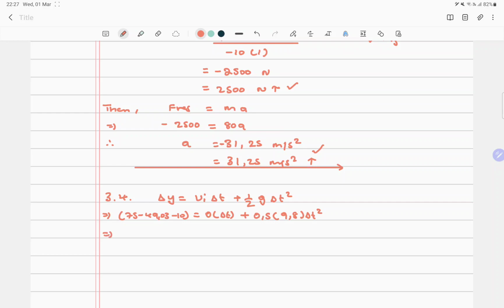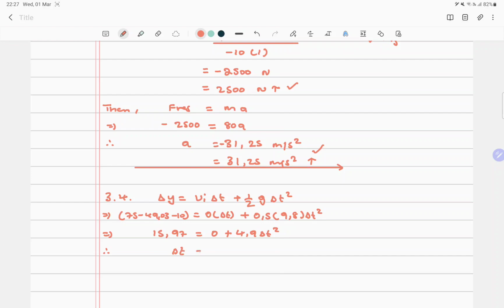So maybe let's clean it up a bit just for fun, 75 minus 49,03 minus 10 is what? This is 15,97 equals, this one becomes 0 plus, now 0,5 into 9,8 into delta t squared. This is basically 4,9 delta t squared.